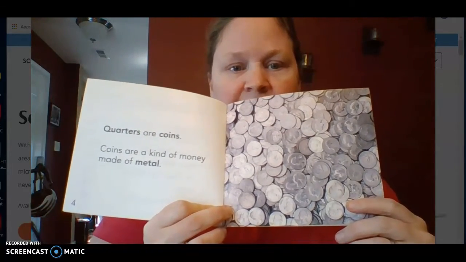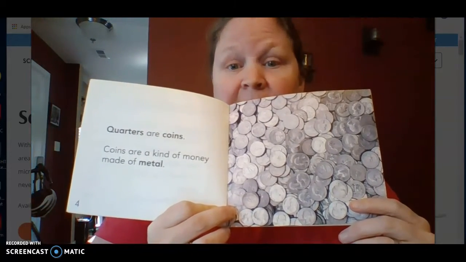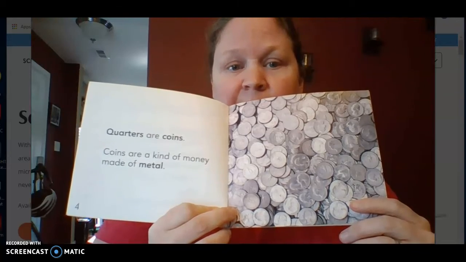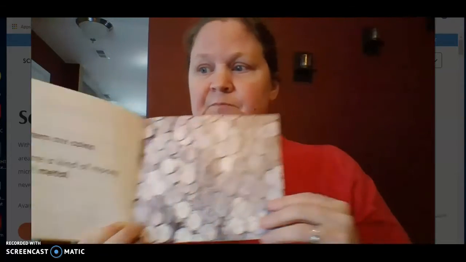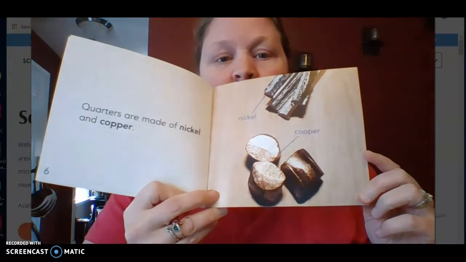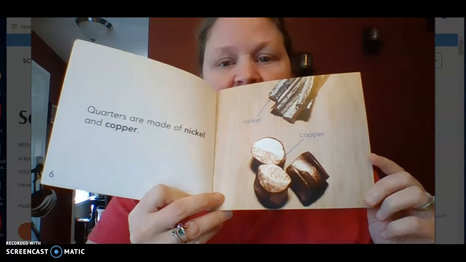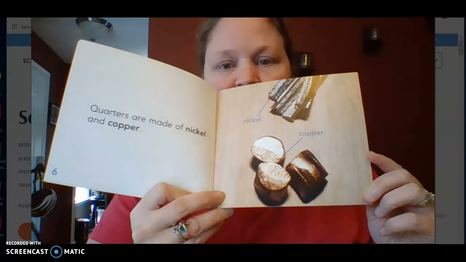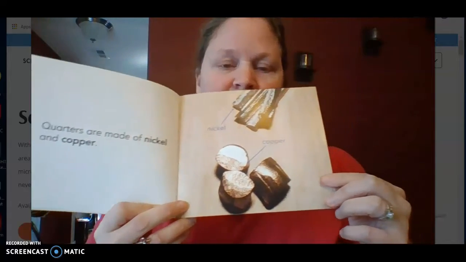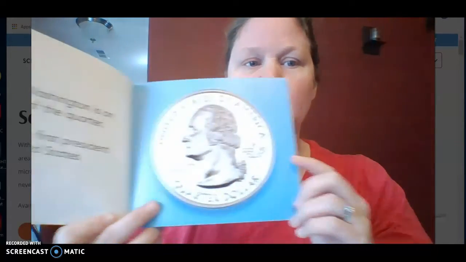Quarters are coins. Coins are a kind of money made of metal. Quarters are made of nickel and copper. Same thing as the other ones were made of, except the penny, right?